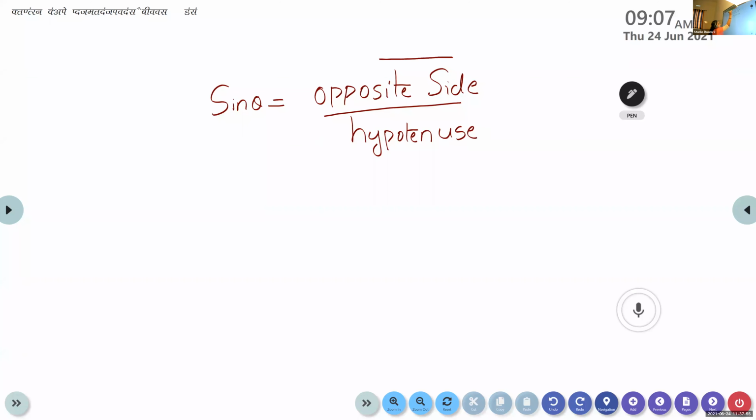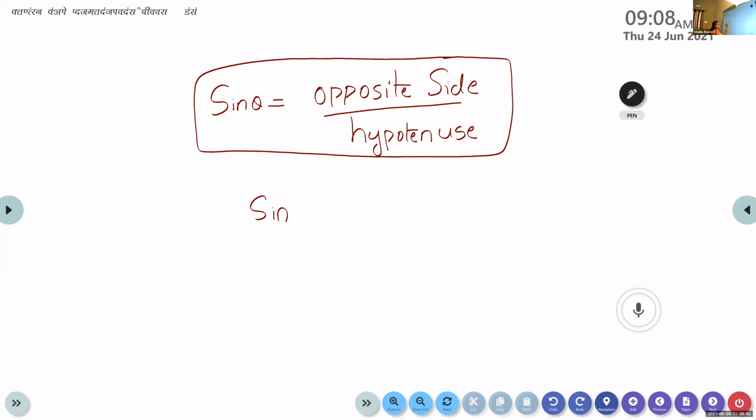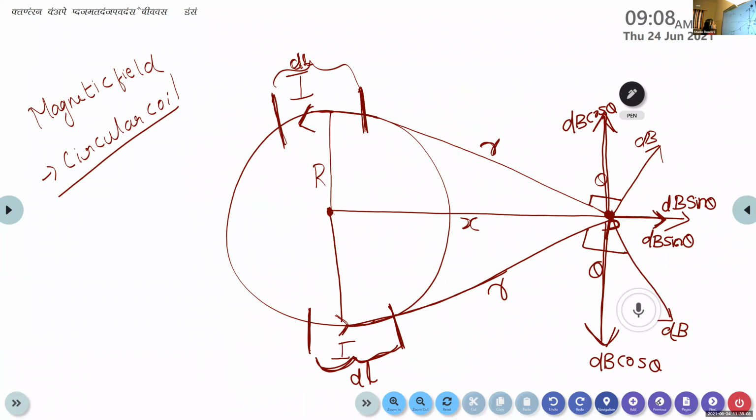This is an expression that we studied in our mathematics class. So here we can find out the sine theta from the diagram. This is the angle theta. Theta is the angle made by this point P and that of the magnetic field.